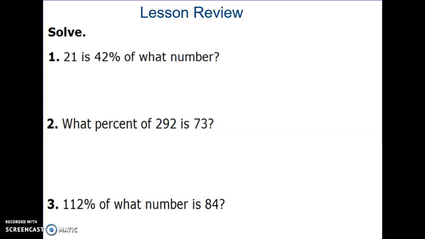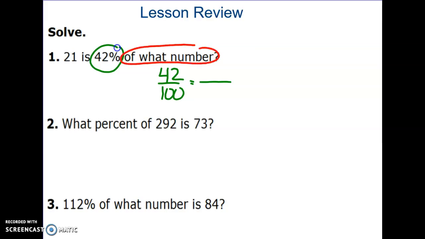So the first one says 21 is 42% of what number? So I'm going to start with my percent. 42%, I'm going to write as 42 out of 100. Now the question says 21 is 42% of what number?